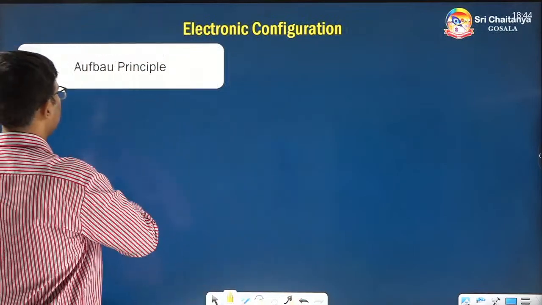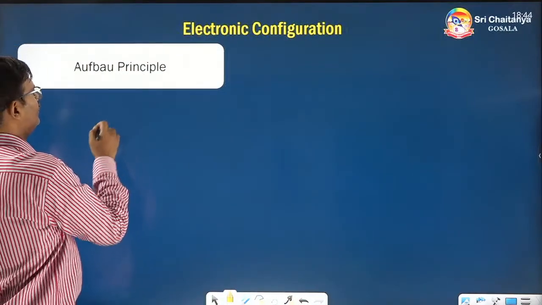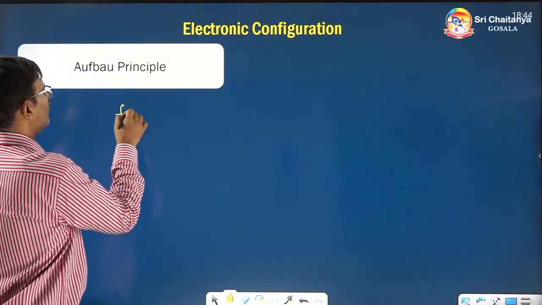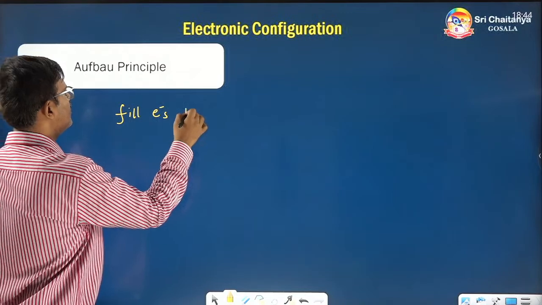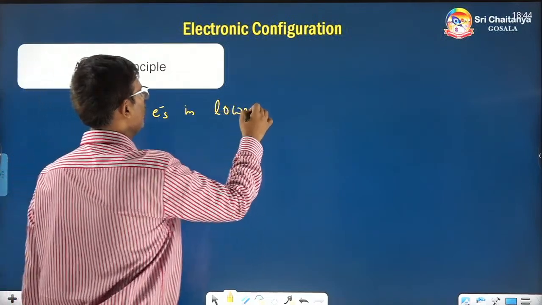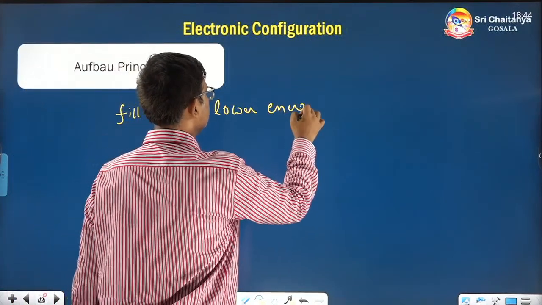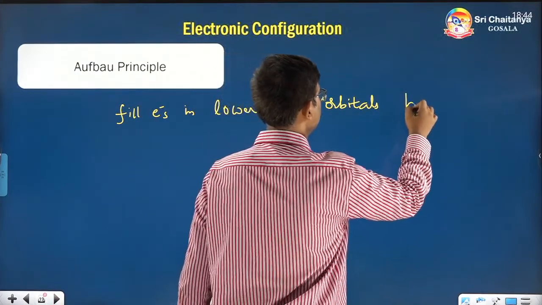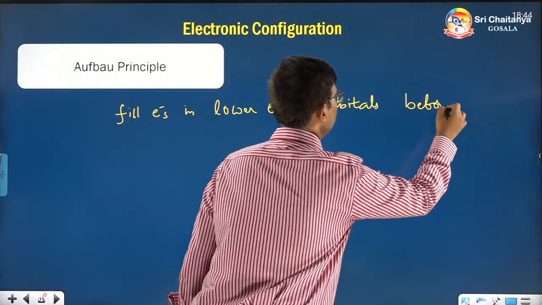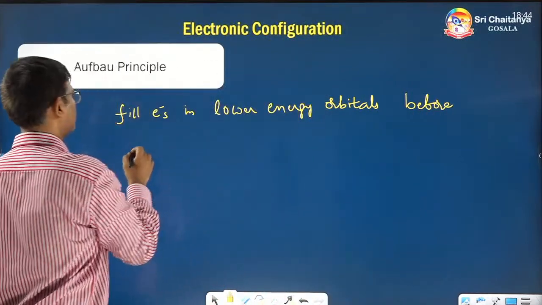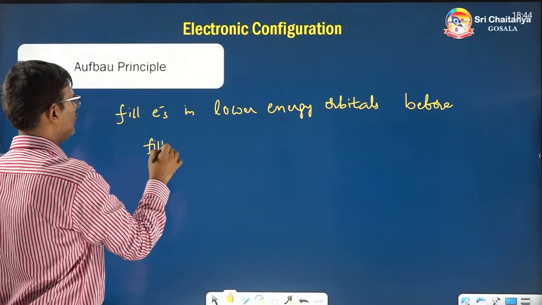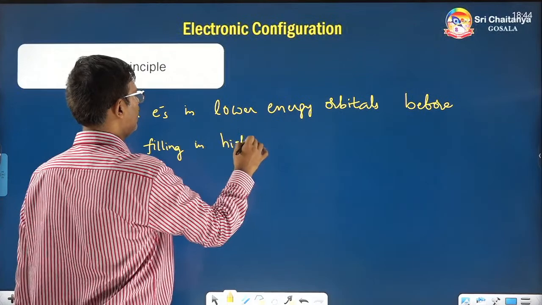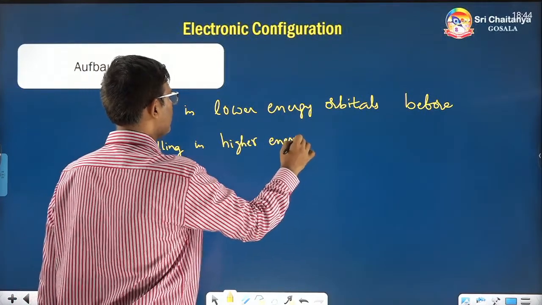So I am writing here first: fill electrons in lower energy orbitals before filling in higher energy orbitals.